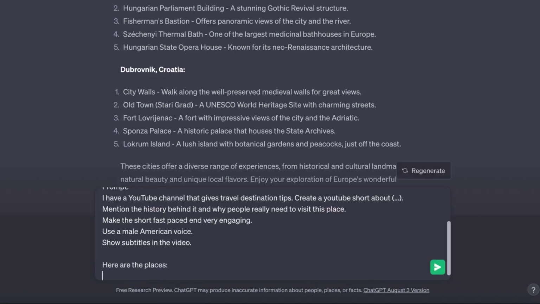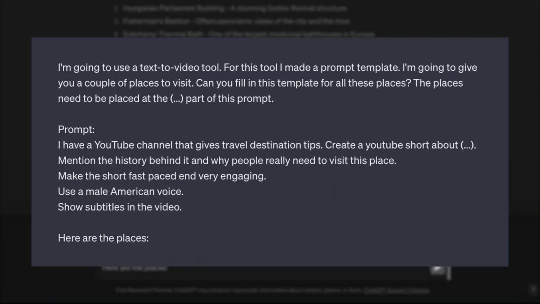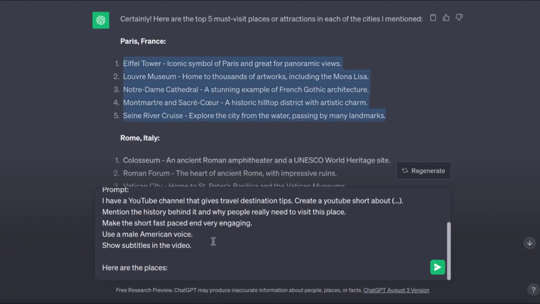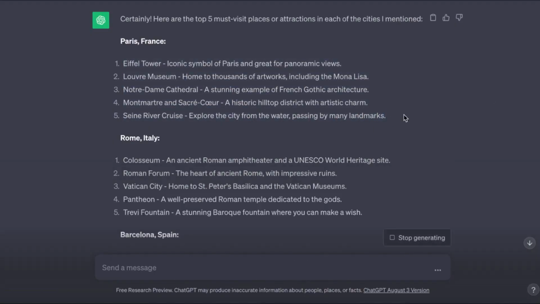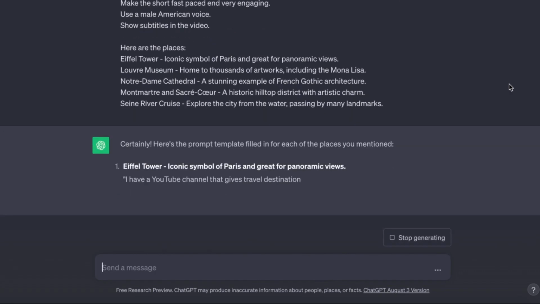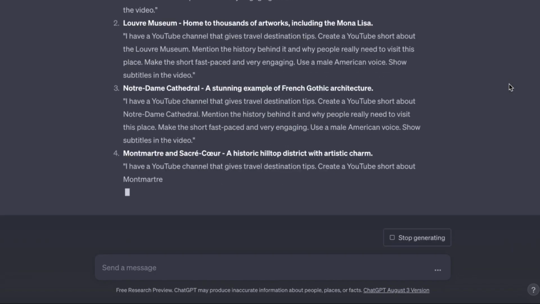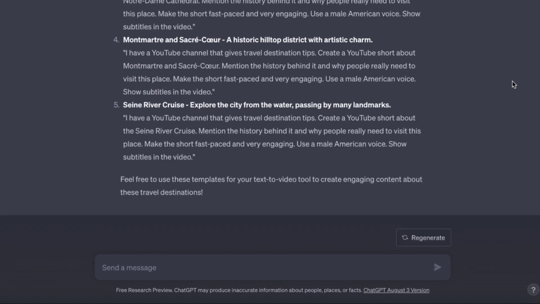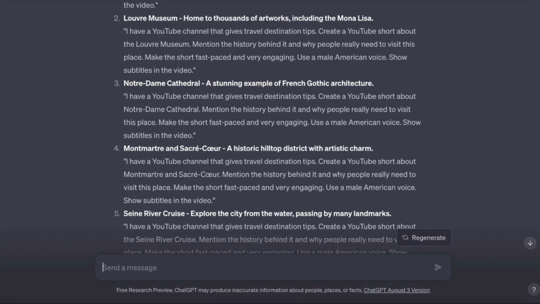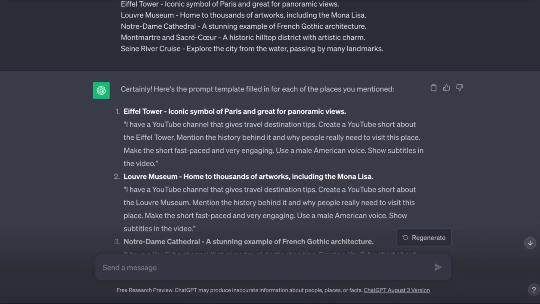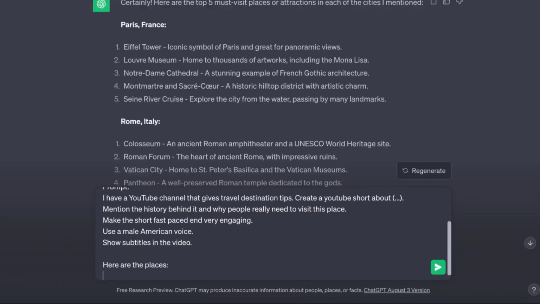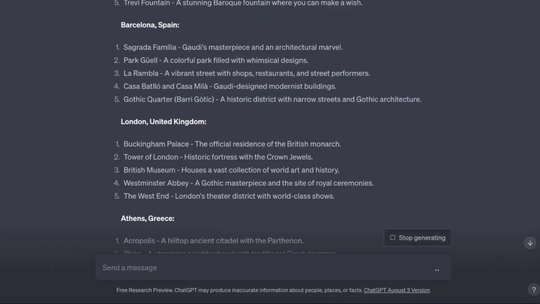The last step is to use this prompt and copy the first 5 places ChatGPT gave you and paste it at the end of the prompt. This will instruct ChatGPT to fill in the prompt template, so the only thing you have to do is copy and paste these prompts in InVideo AI. And as you can see, ChatGPT will automatically generate these highly detailed prompts. So, you simply repeat these steps, and within minutes, you will have hundreds of prompts ready to copy and paste into InVideo AI.